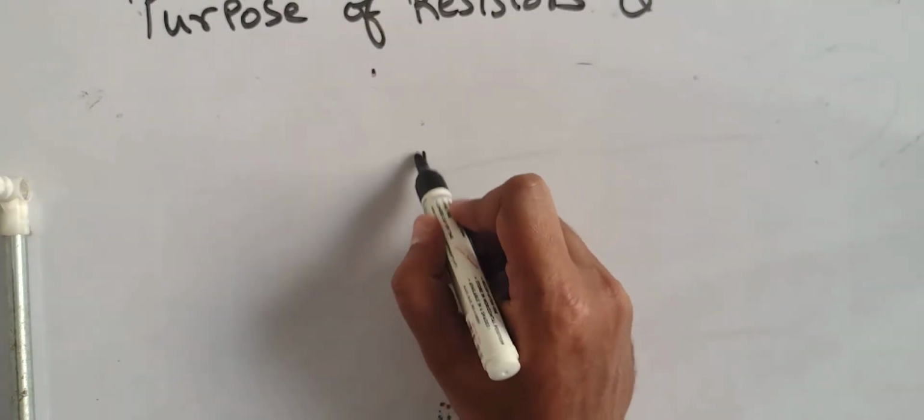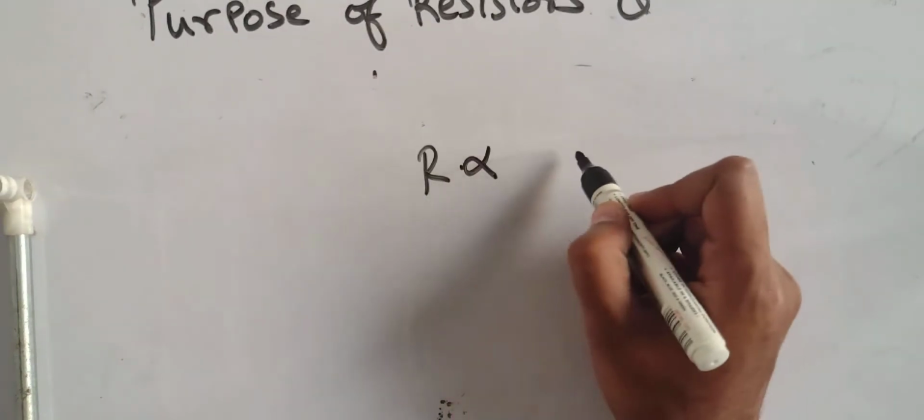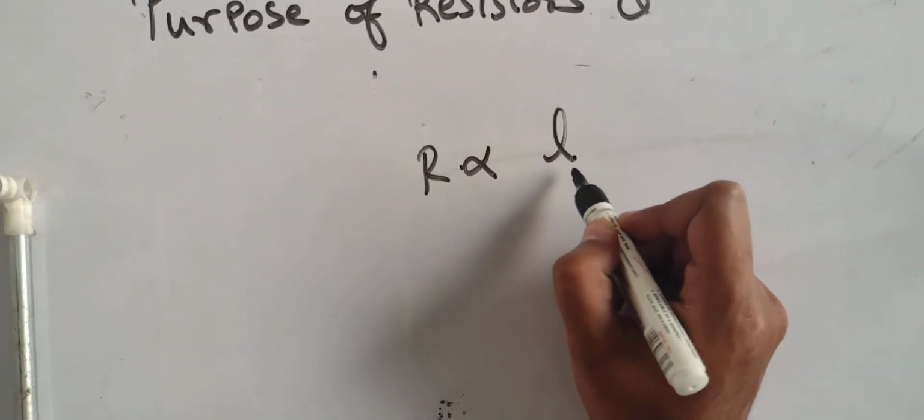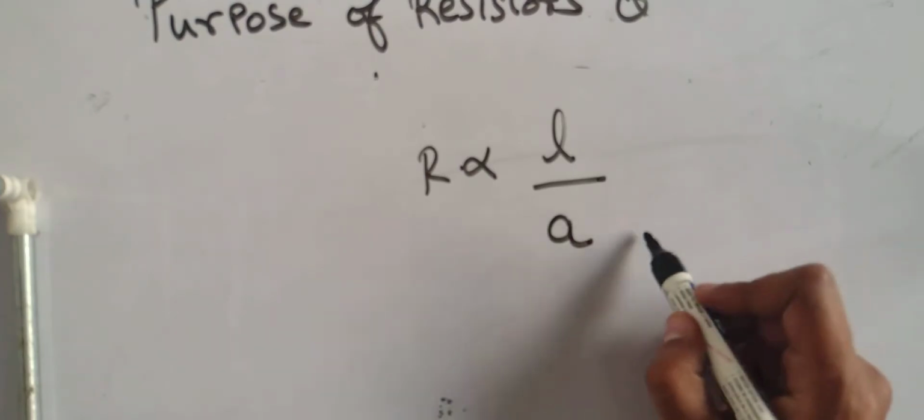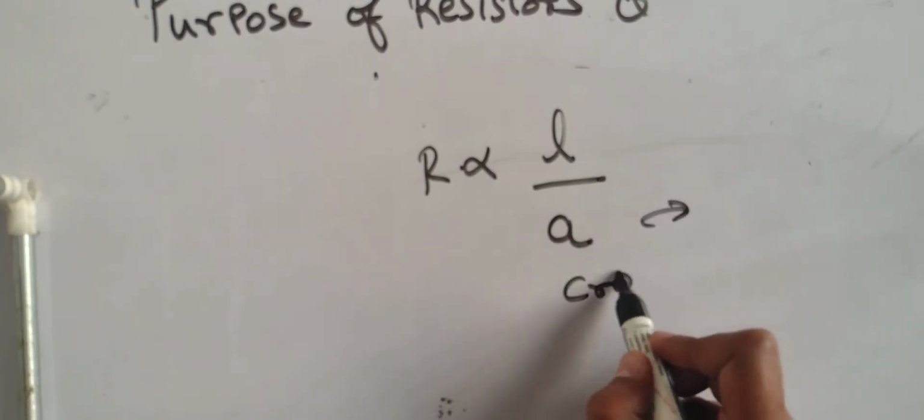So moving on to the next example. Resistance is directly proportional to the length of the conducting material and inversely proportional to the area. This area is called the cross sectional area.